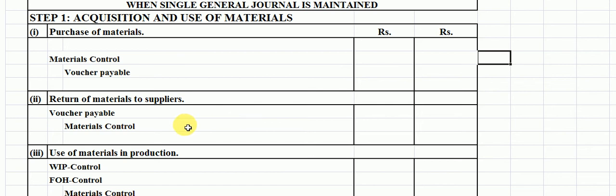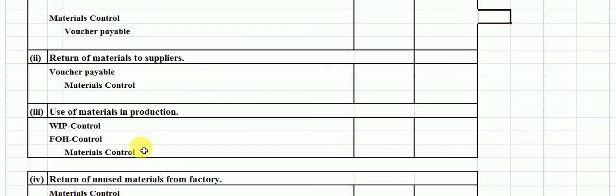Student, the third entry will be the use of material in production. When the materials are sent to production, what entry will be passed? The entry is passed in this form: work in process control.